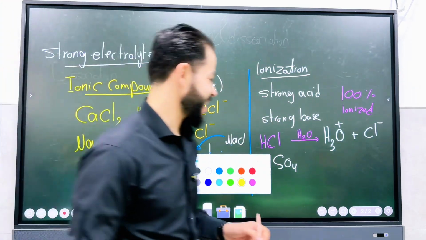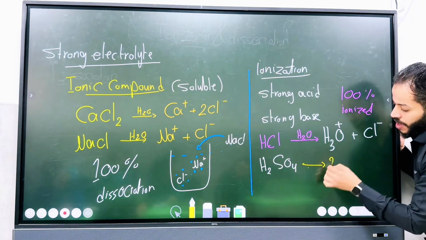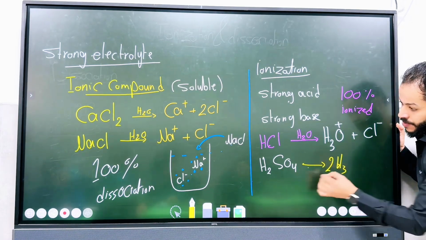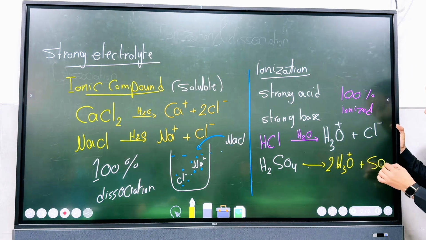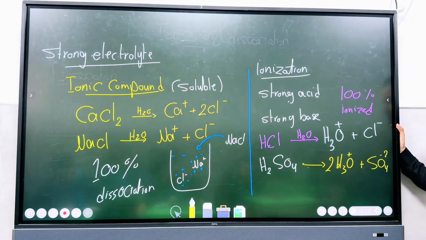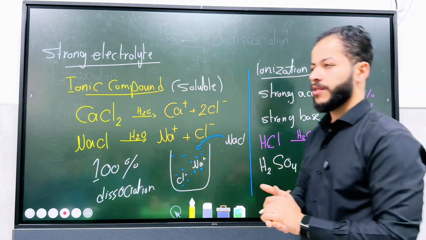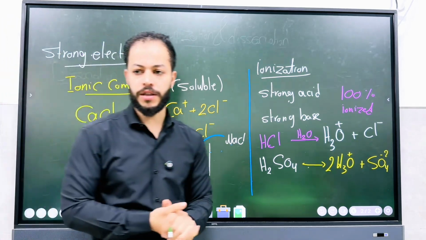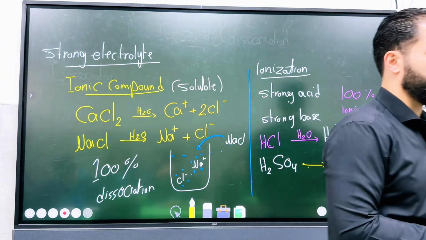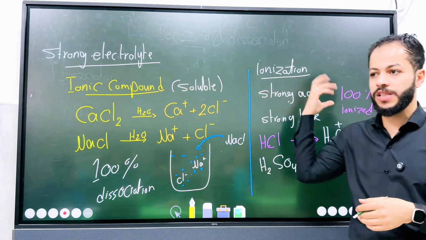Sulfuric acid. When it dissociates, it gives us 2 hydronium ions, because of the subscript here, plus the sulfate ion, 2-. Completely ionized. So again, strong electrolyte. Does it conduct electricity well or poorly? It conducts electricity well. Why? Because they completely dissociate or completely ionize.